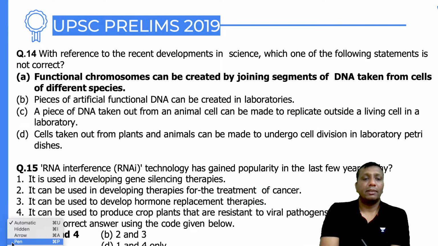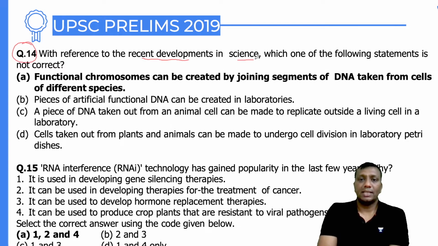Question number 14, guys. With reference to recent developments in science, which one of the following statements is not correct? Again, repeat: which among them is not correct? Simple. A functional chromosome can be created by joining segments of DNA taken from cells of different species. Different species means one species A and a second species B.